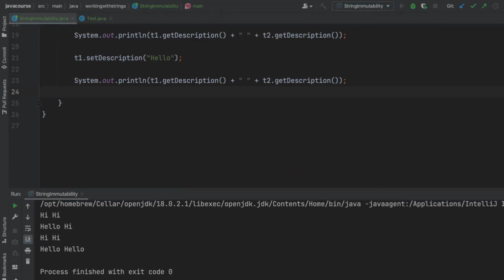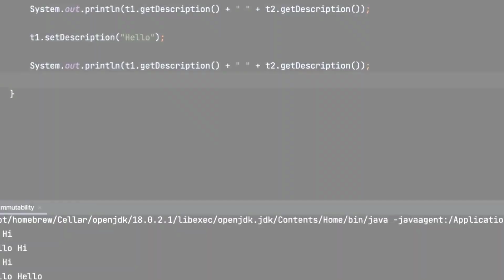As you can see, the second part I get another "hi hi", which is both for t1 and t2. After updating t1, both of them are "hello". Let's make sure that this is clear by drawing the memory of what is happening for both scenarios. So let's first look at the immutable string. So here we have the code snippet. We have string s1, we set to "hi", and then we set our s2 equal to s1, and we update s1 with "hello". Here's what's happening.